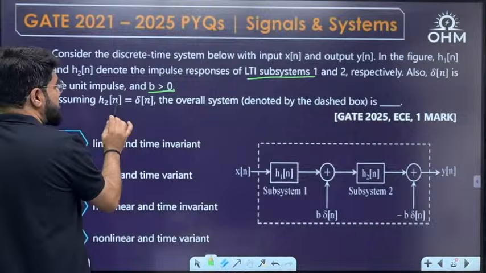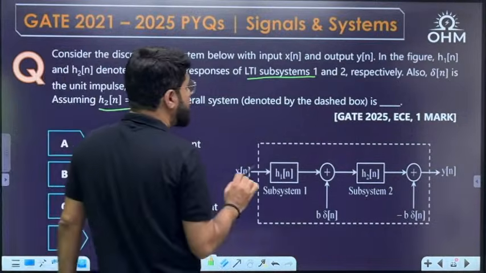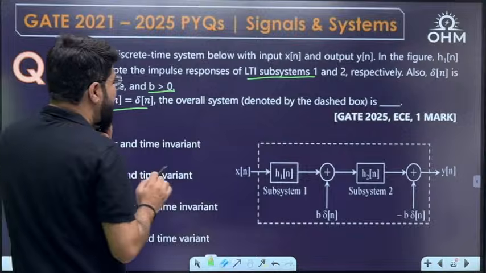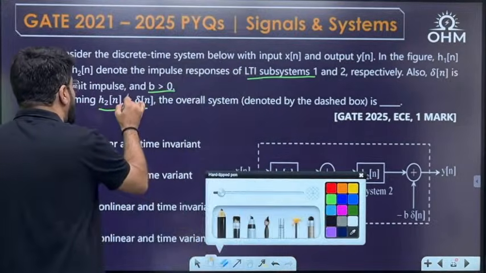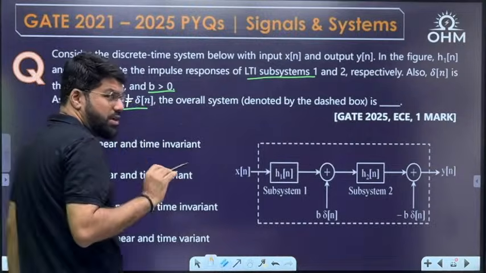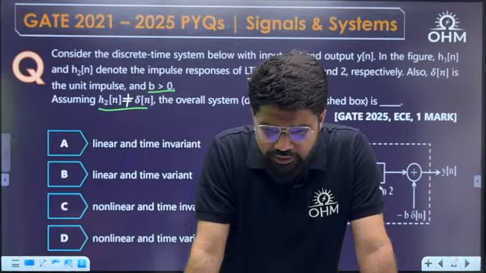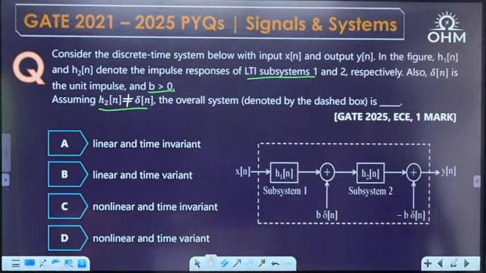Assuming h2[n] equal to delta[n], the overall system denoted by the dashed box is how much? Sorry, I think there's a typo. The question doesn't say that h2[n] is delta[n]. Assuming h2[n] not equal to delta[n]. I remember this question. That is the actual question. So then let's start solving it.